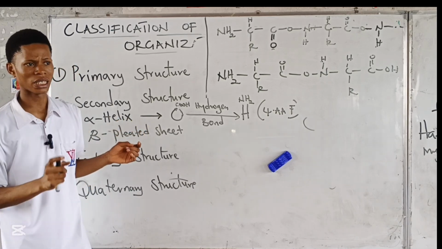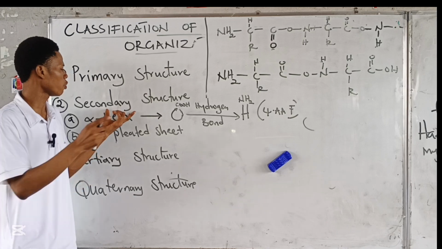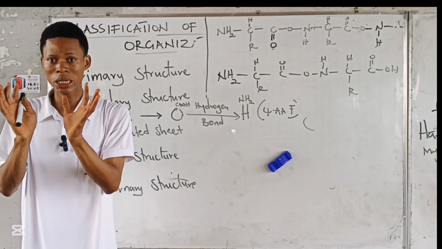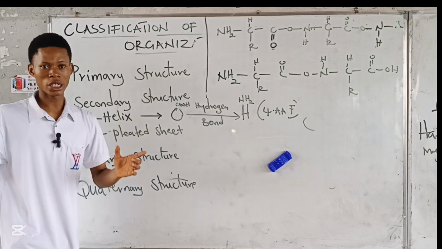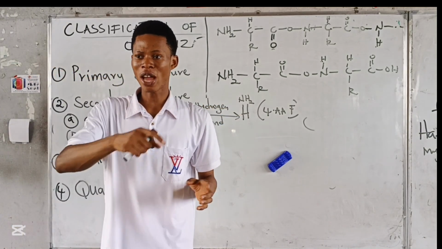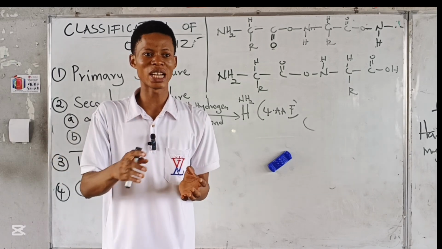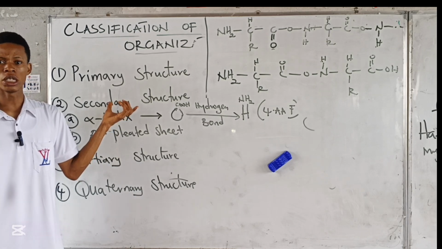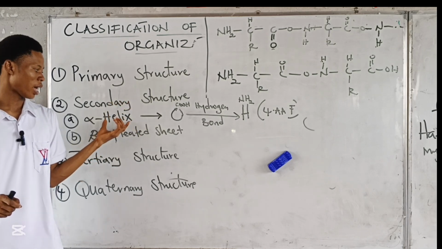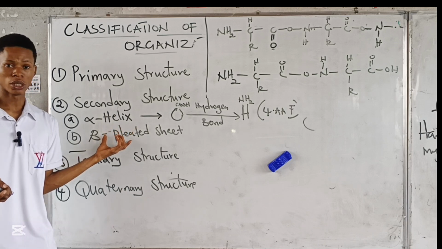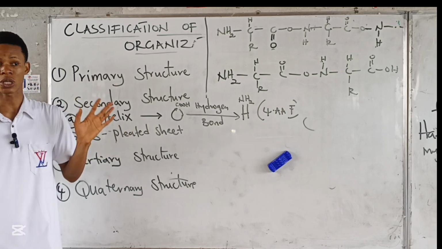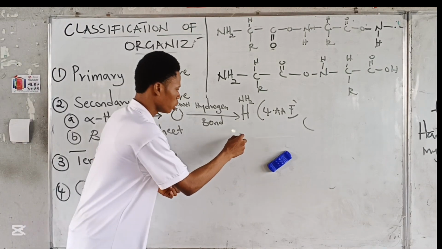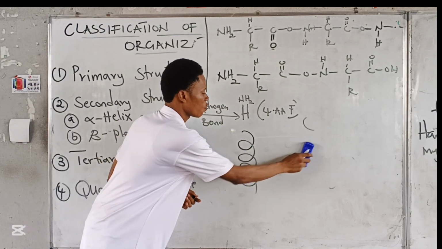But one thing you should understand is that what is causing the formation of this secondary structure is hydrogen bonding. Do you understand? Primary structure is the linear structure of amino acids, right? If there is hydrogen bonding that leads to folding of the primary structure, what do we have? And we say the type of folding, if it is regular, alpha helix. If it is zigzag, beta pleated sheet. Basically, that's what I've said so far. But now we've gotten folding.